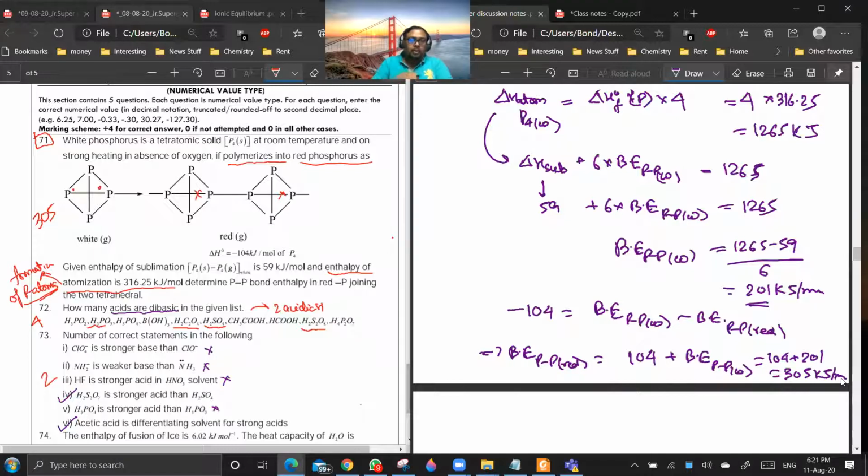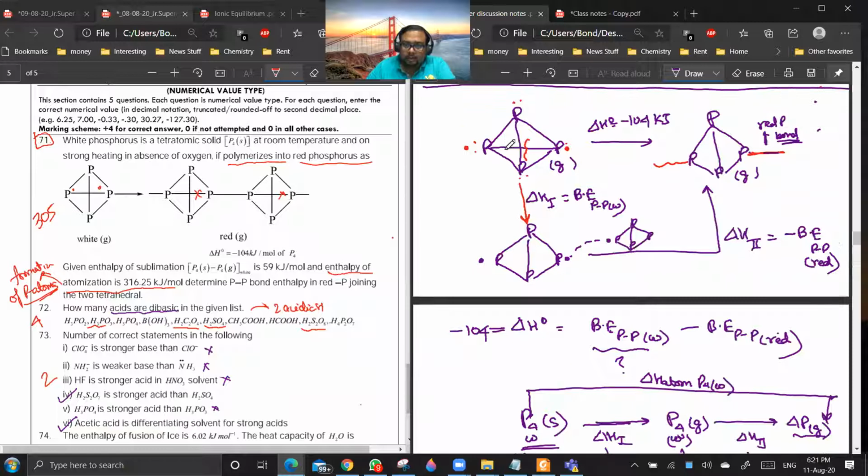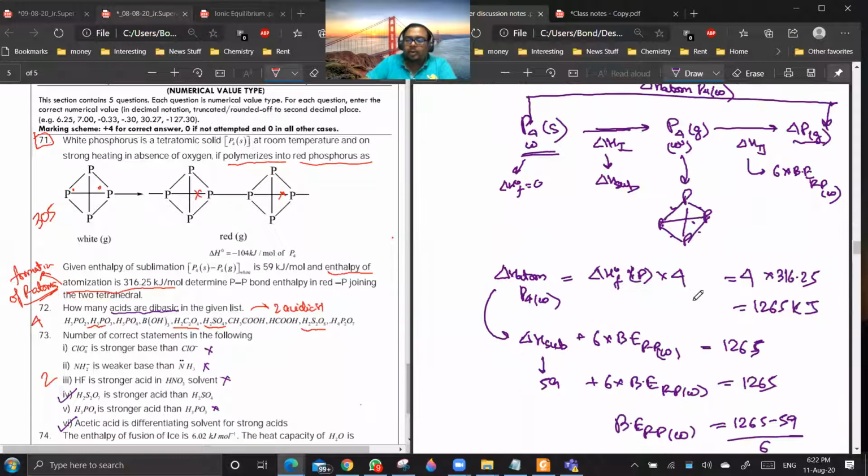So you see, there are plenty of things which are not correct about this problem. This is most probably going to be deleted. But what I was interested in was this step. See, we didn't break all the bonds, we only broke one bond. For breaking one bond, I gave energy equal to bond energy, and when the other bond forms, that much energy is released. And if you're using Hess law, delta H naught should be equal to H1 plus H2. So this is how you are going to do this question.